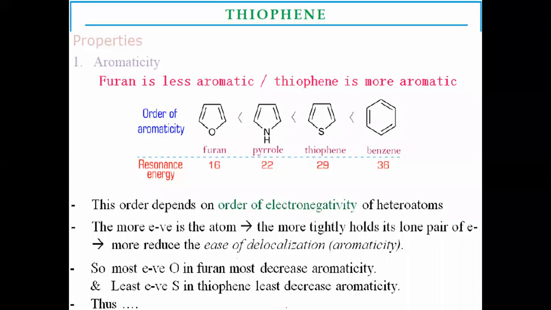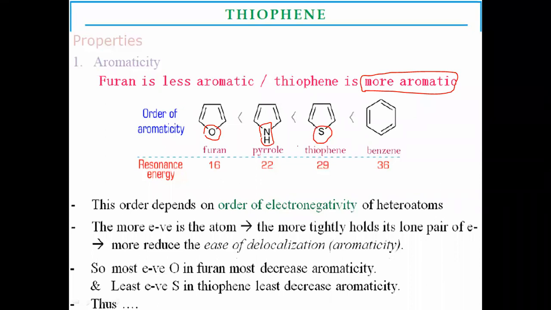Another interesting thing, thiophene is more aromatic than pyrrole and furan because of the more electronegative atoms present, that is oxygen and nitrogen, as compared with sulfur.